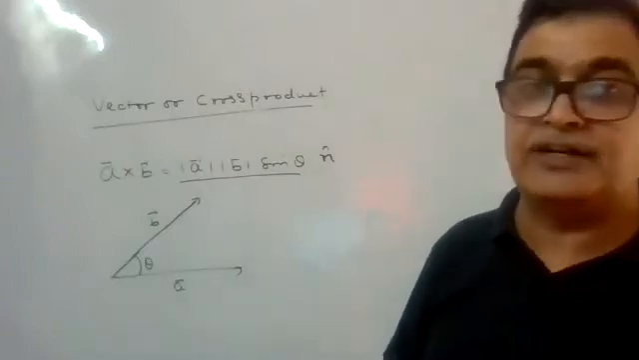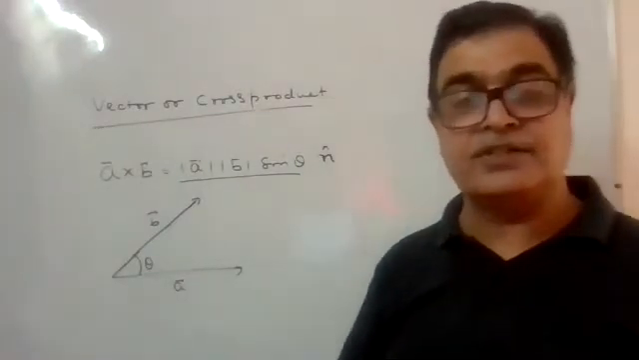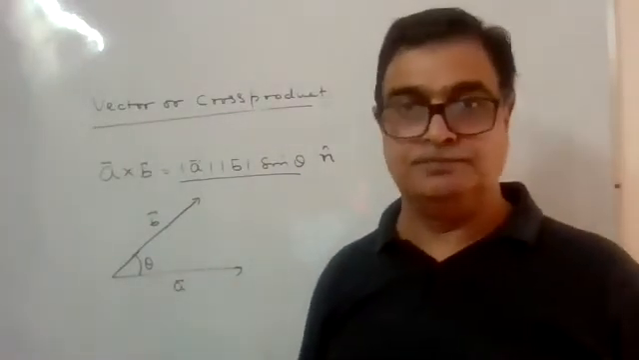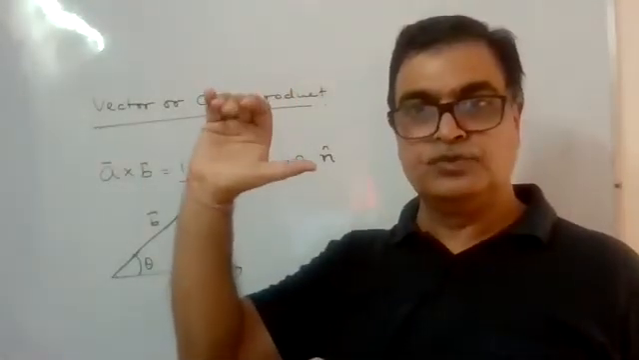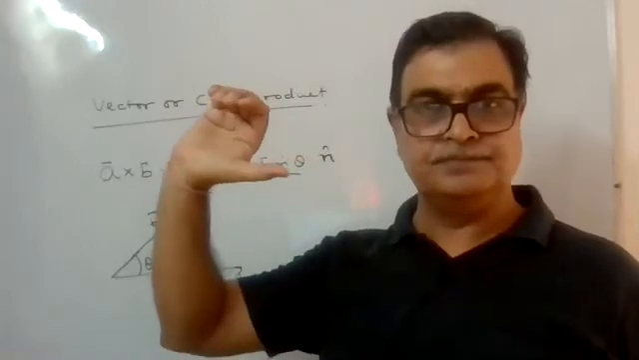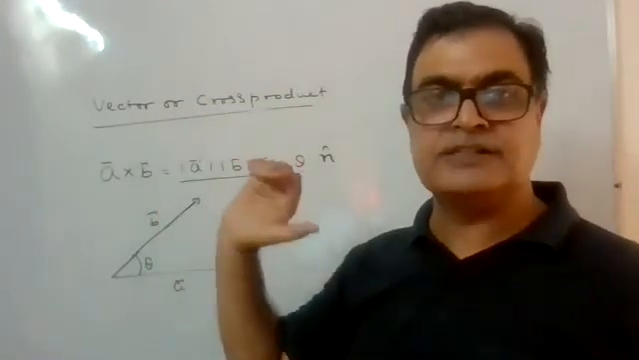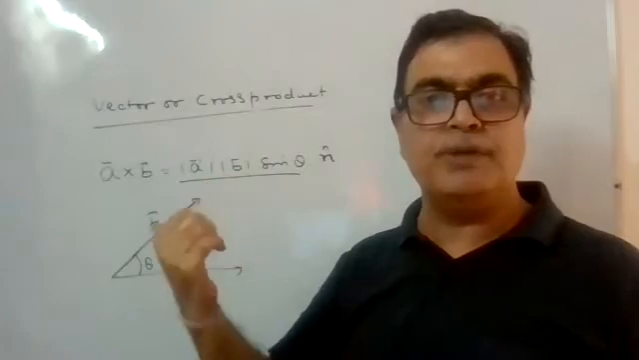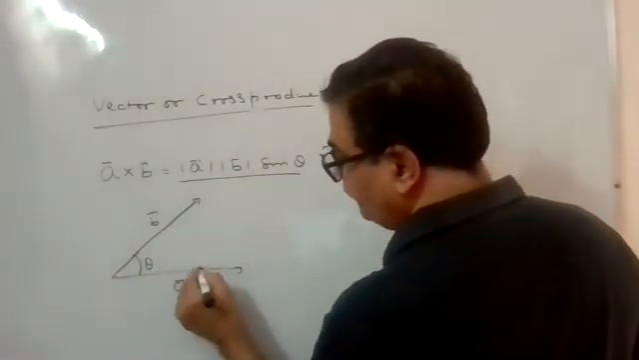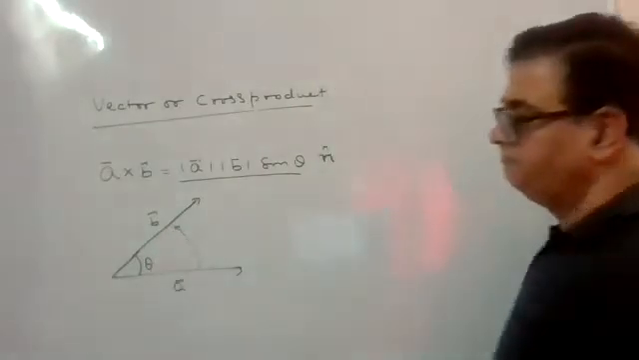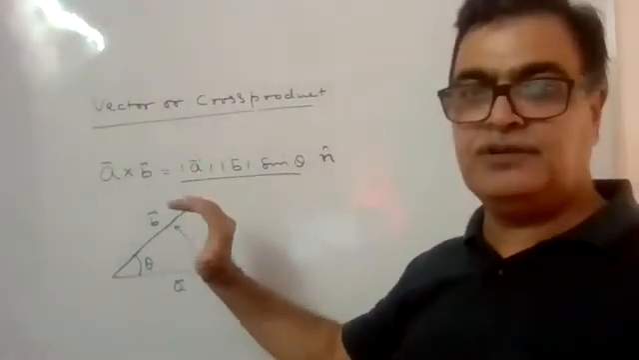Now what is the meaning of right-handed system? Right-handed system means they should follow the right-hand rule. What that right-hand rule says is that you take your right hand, fold the fingers in such a way that it should go from A to B. Just check here. This is A and this is B. So my fingers should go like this. I keep the fingers this way.